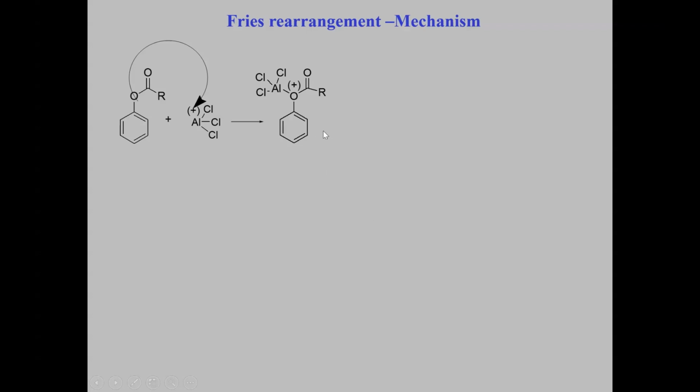To satisfy this positive center, the carbon-oxygen bond breaks and the electrons move over here, making this carbon positive. To satisfy this positive center, the lone pair of electrons here combines with this carbon and it gives rise to the corresponding RC triple bond O plus.